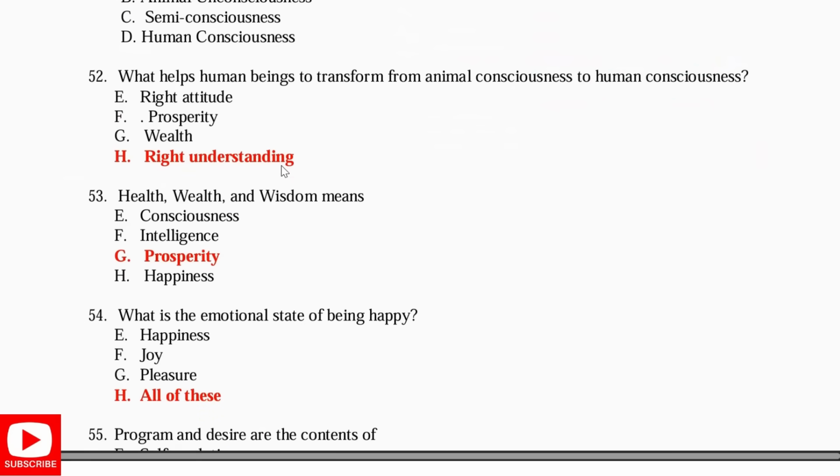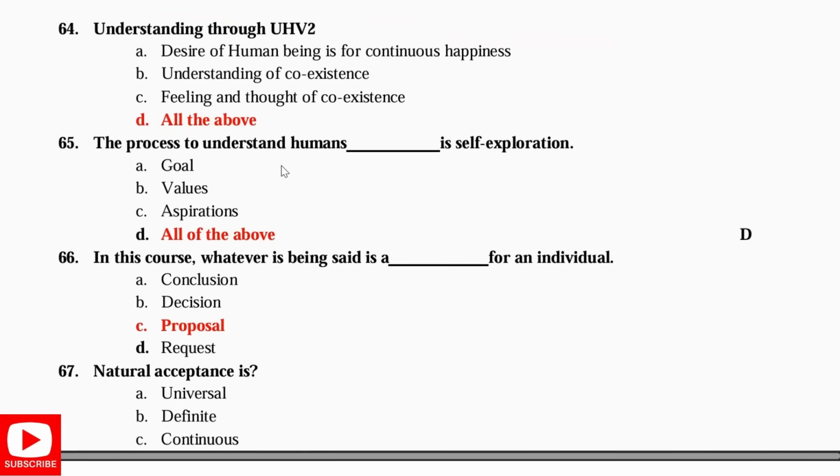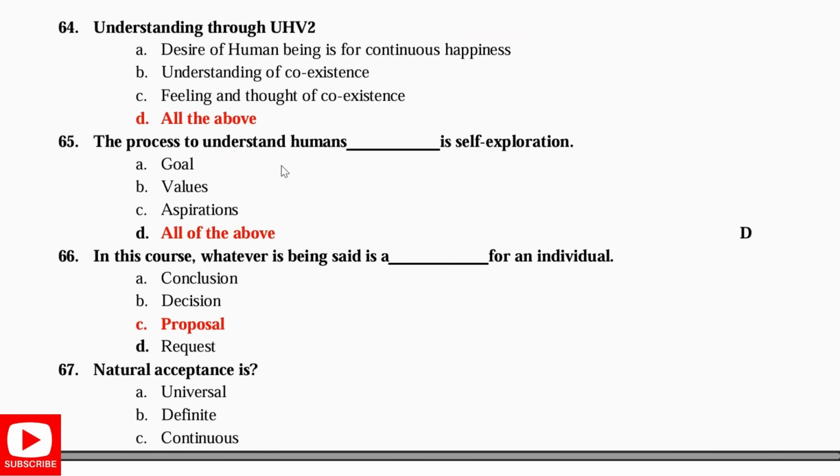What helps human beings transfer from animal consciousness to human consciousness? Right understanding. Health, wealth, and wisdom means prosperity. What is the emotional state of being happy? All of these. Program and desire are the contents of self exploration. Understanding through UHV2: the desire of a human being is continuous happiness. Understanding of coexistence, feeling, and thought of coexistence are all of the above. The process to understand human values is self exploration.